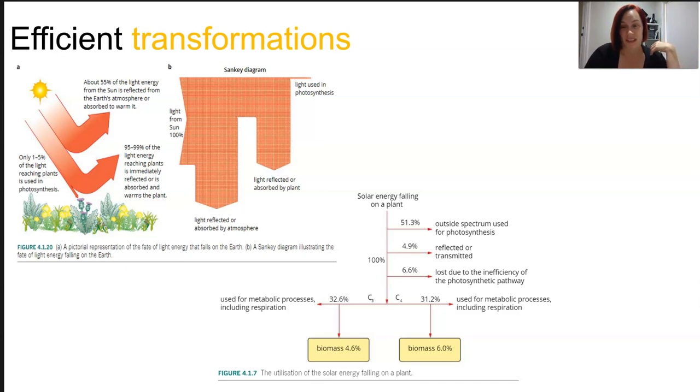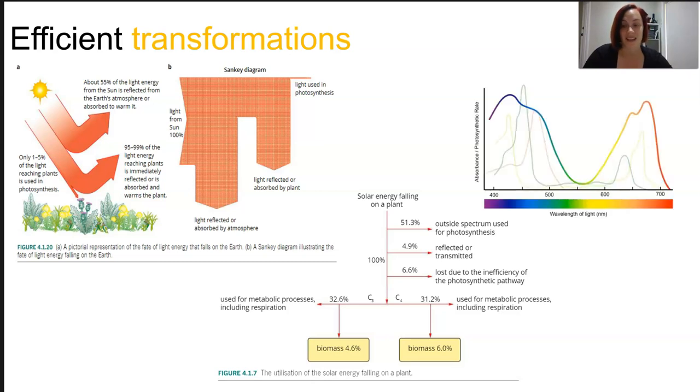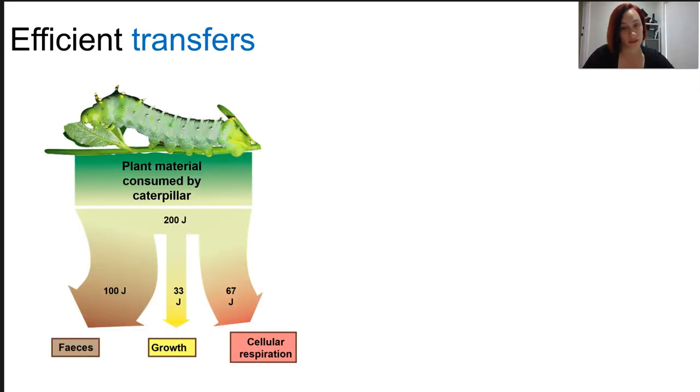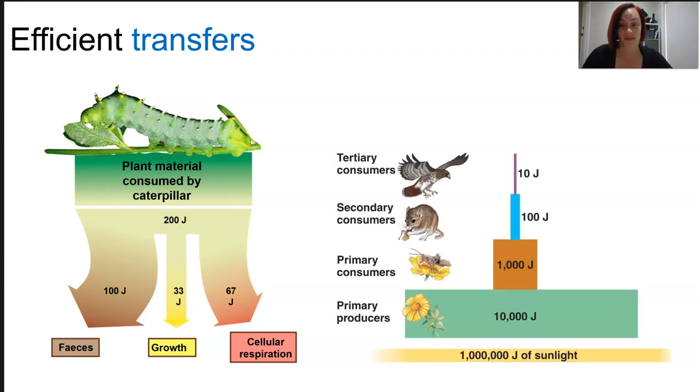So when we're talking conversion into chemical energy, there's not really a lot being converted. Around 95% of the light energy that does reach the plant will be reflected or absorbed to warm the planet. So again, the plants aren't using very much that actually gets through to them. Not all energy which is part of the organism is directly passed on to the next trophic level, all right? So the organism consuming it. On average, about 10% of the biomass or the energy available is converted into biomass at the next trophic level. The remaining 90% is either not utilised, so not digested or lost as waste, or it's lost as heat energy through cellular respiration. So remember, the biomass is the energy in this case.